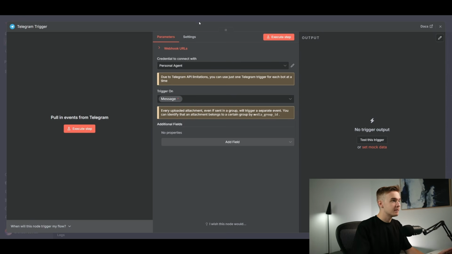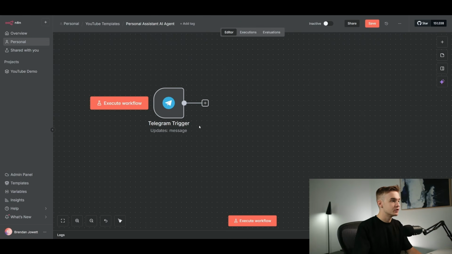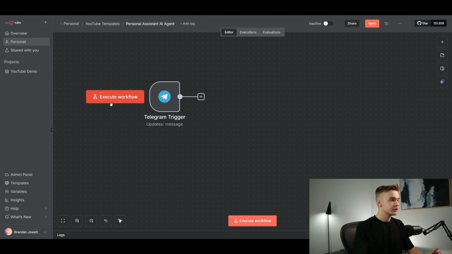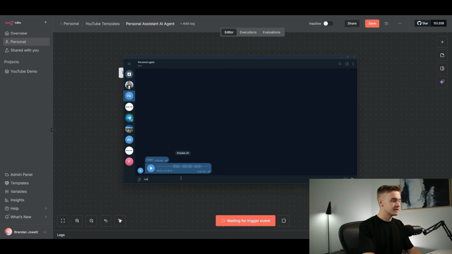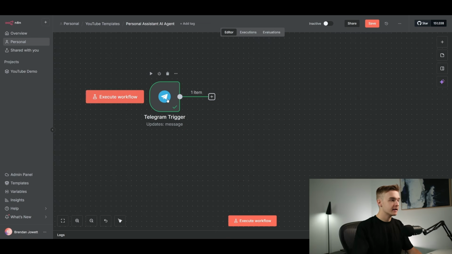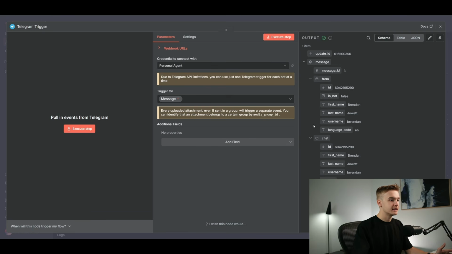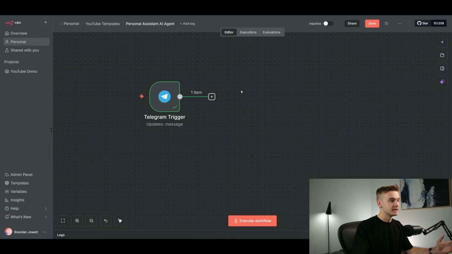So I've connected my agent. That is all ready to go, and we should be able to now send a message into n8n. And if you want to test it, you can just hit the execute workflow button right here, jump into Telegram and just send it a message. And once you've done that, clicking into the step right here, you'll see that the actual message will come through. And all the way at the bottom, you'll see text, and that is the message I just sent through. So hello, I just sent that through. And that is obviously working now.